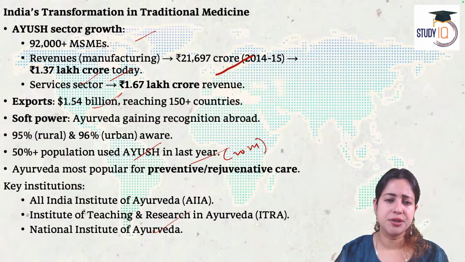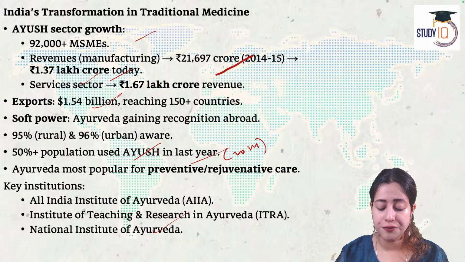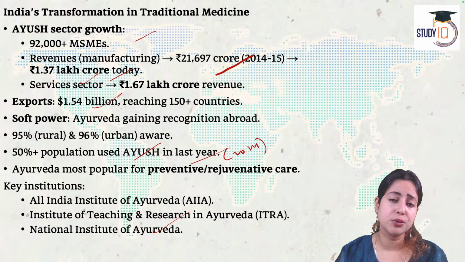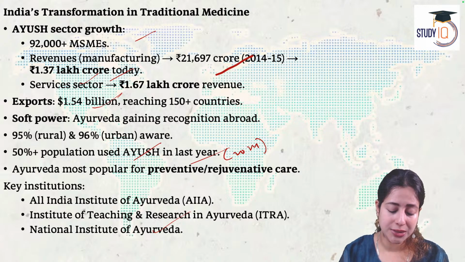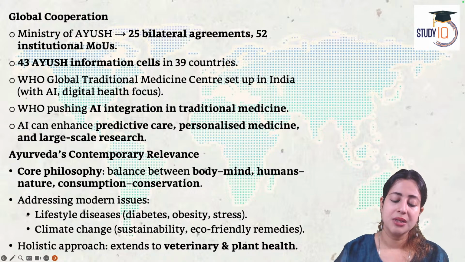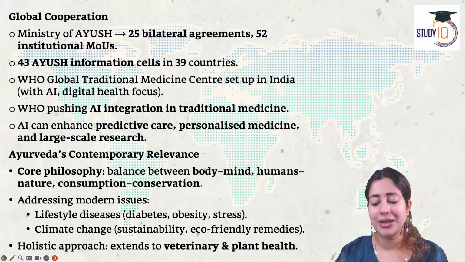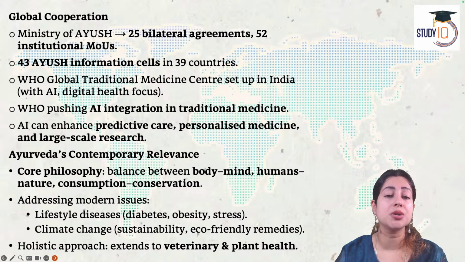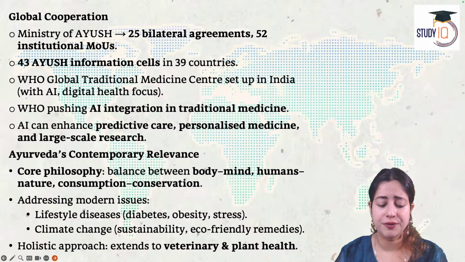In India, you have institutes like the All India Ayurveda Institute. You have the Institute of Teaching and Research in Ayurveda. You have the National Institute of Ayurveda. All these are the key players when it comes to promoting, proposing, and further enhancing the use and development of traditional Ayurvedic medicines. Now, talking about how India is planning to go global with its Ayush agenda, Ayurveda agenda.